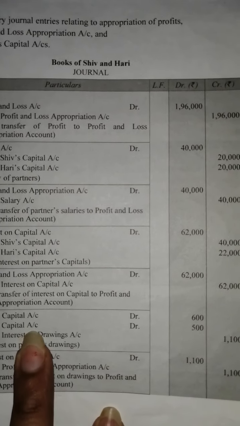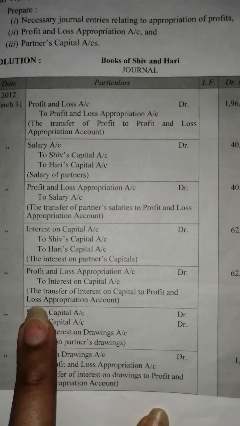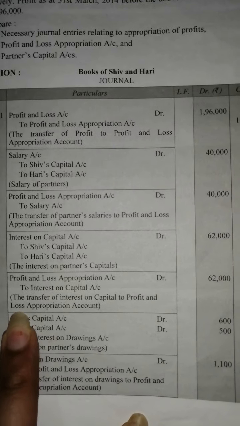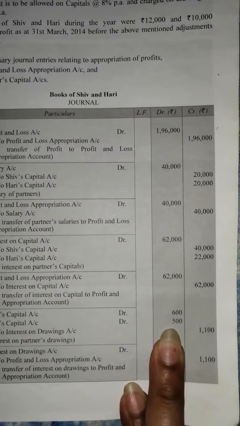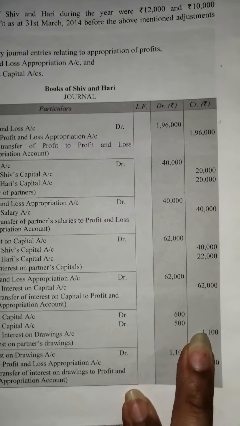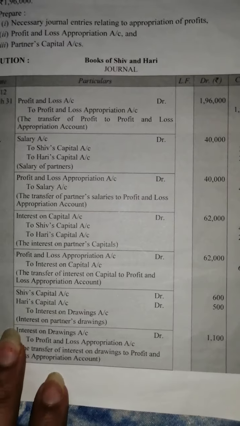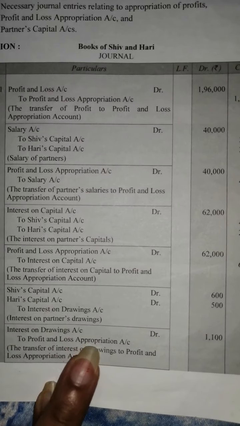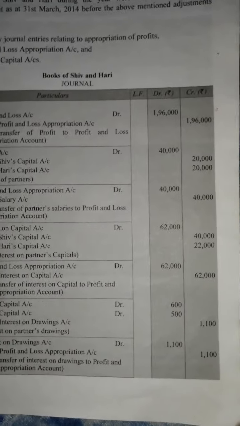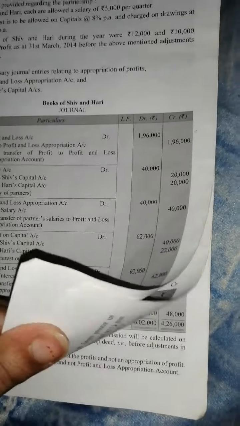It is a charge on their capital, hence both capital accounts will be debited with the amount. So it will be 1,100 in total interest on drawings, and after that the interest on drawings account will be transferred to the profit and loss appropriation account. Is it clear to you?